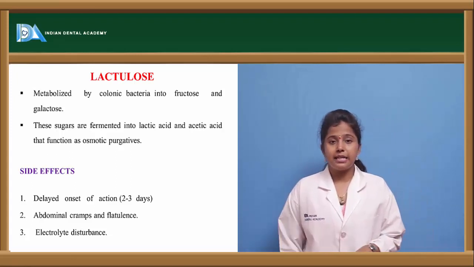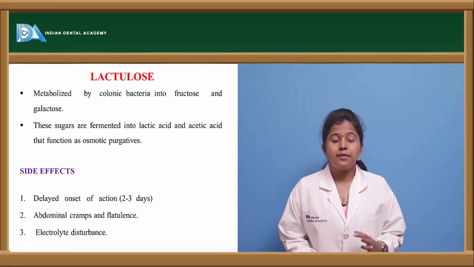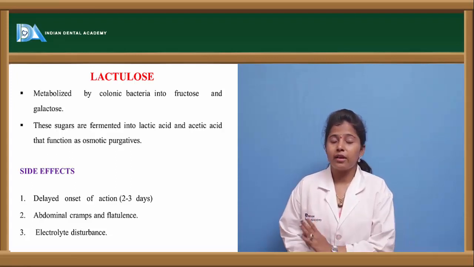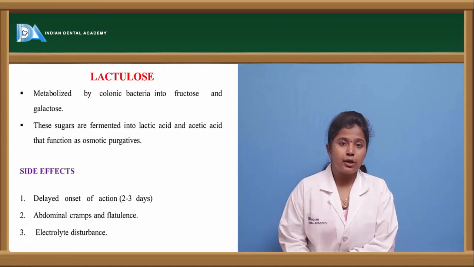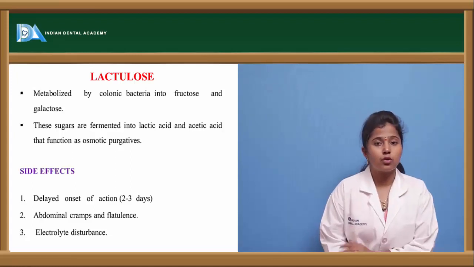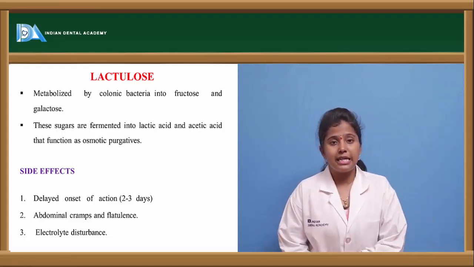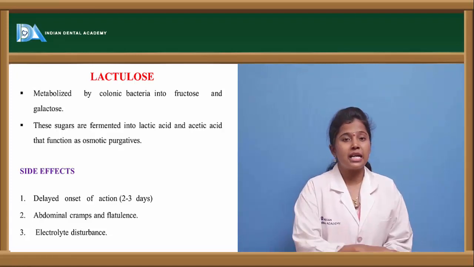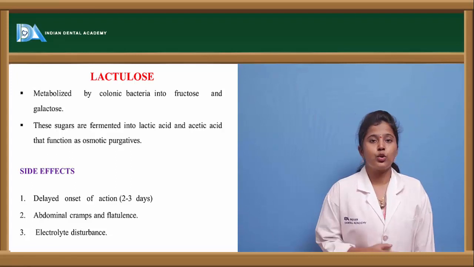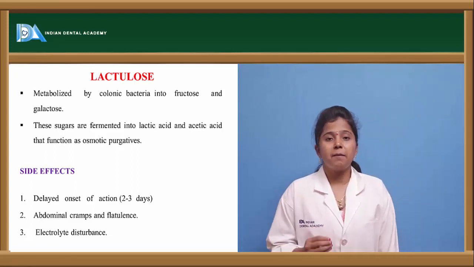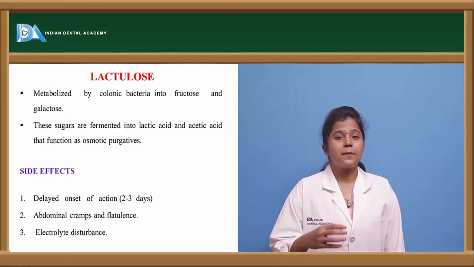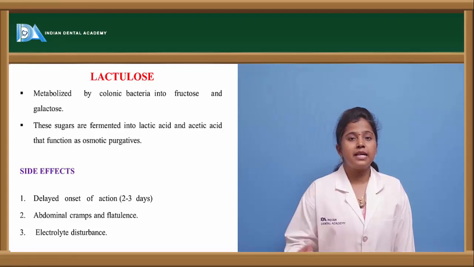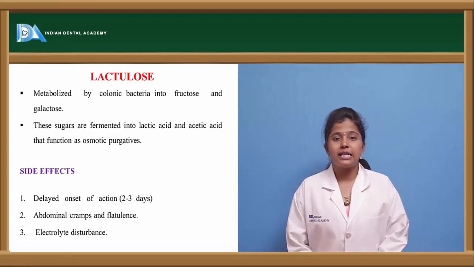It also has electrolyte disturbance. The metabolism aids in the release of water molecules, carbon dioxide and various other ions. When these ions are released, they bind to the electrolytes present in the body, like sodium, potassium and calcium. If they bind, the electrolytes available in the body will be reduced. Then there will be electrolyte disturbance.